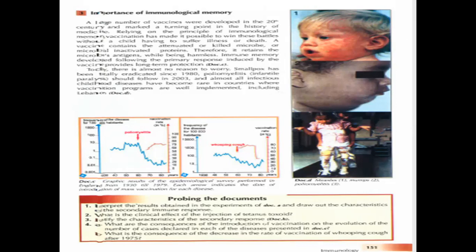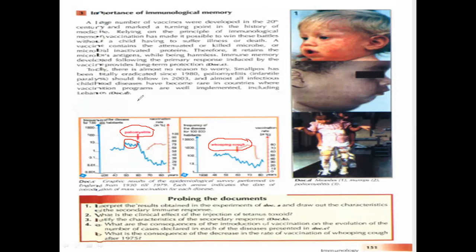So if you want to move to document C, it shows the results of the epidemiological survey performed in the years between 1930 and 1979. Each arrow here indicates the date of the introduction of the vaccine for each disease. We have two diseases, whooping cough and poliomyelitis, infantile paralysis. Before introducing the vaccine, the rate was about 1 to 10 per 10,000 inhabitants. So again, about 10 per 10,000 inhabitants.